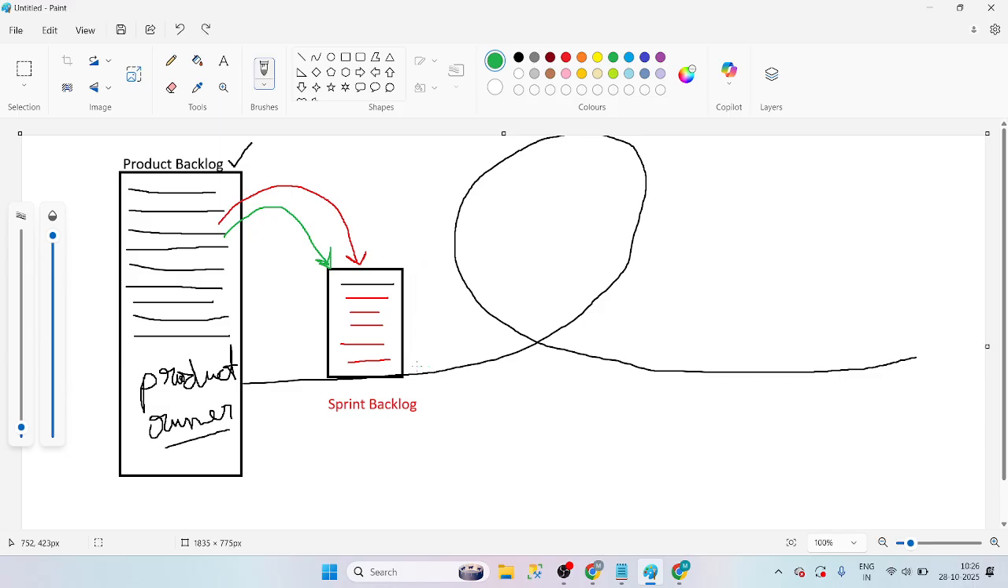To complete this work, we need to have some time, right? If we have some time, then only we can complete it. Am I right or wrong? Correct. So that time is measured here. Just consider that time is called a sprint. The measuring of time in agile methodology, we are going to call it a sprint.